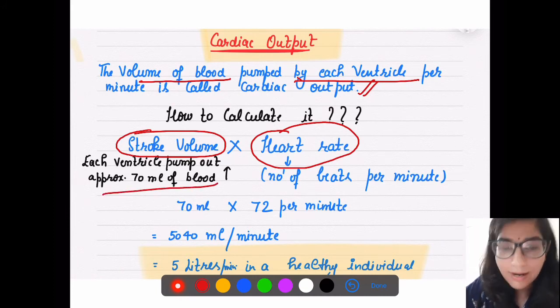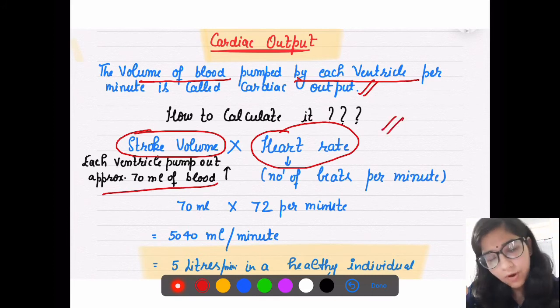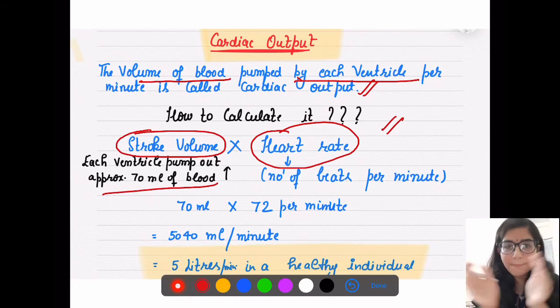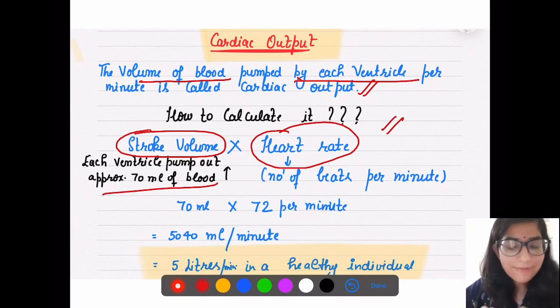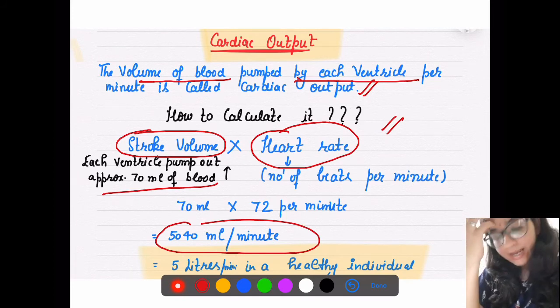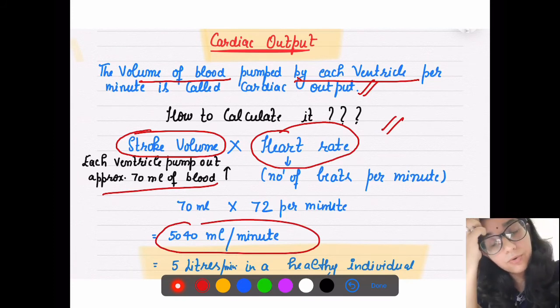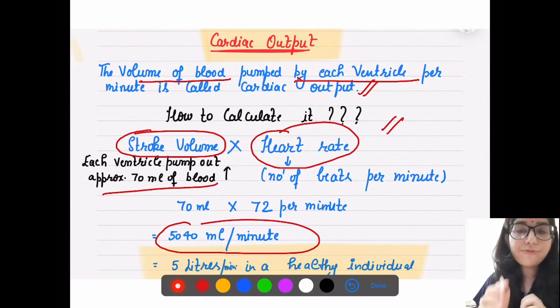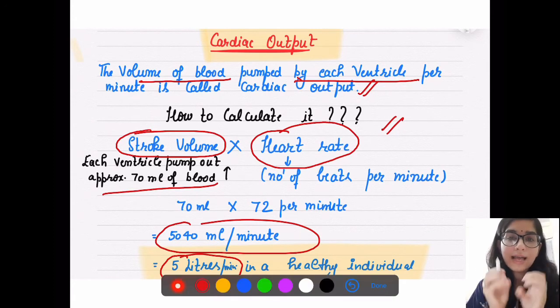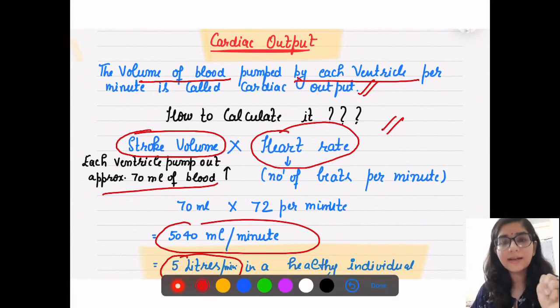So to calculate cardiac output, what will you do? You will multiply the stroke volume which your ventricles can pump out with the heart rate. So 70 ml is our stroke volume, and heart rate is 72 beats per minute. So approximately it comes to 5040 ml per minute. And as per your NCERT, if we go for those values, then we convert into liters, and it is 5 liters per minute in a healthy individual. That is our cardiac output.